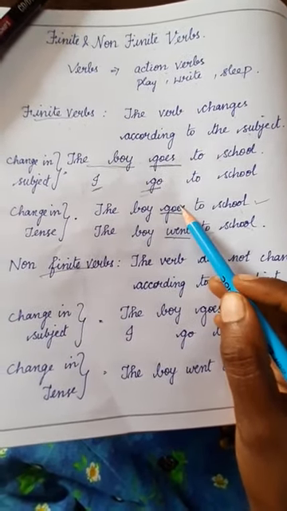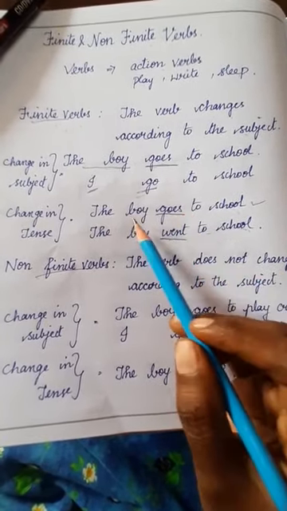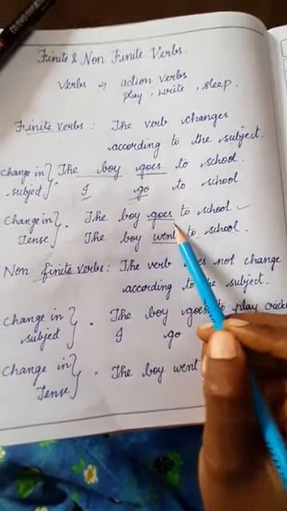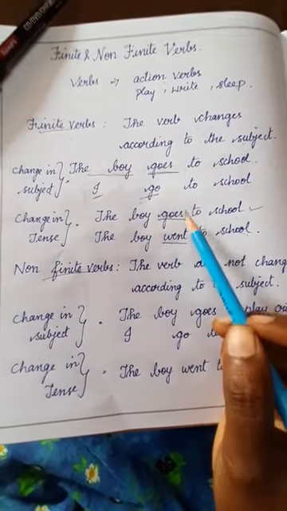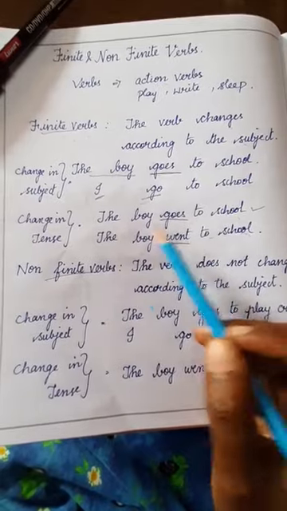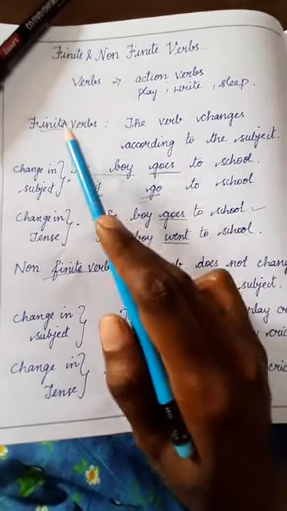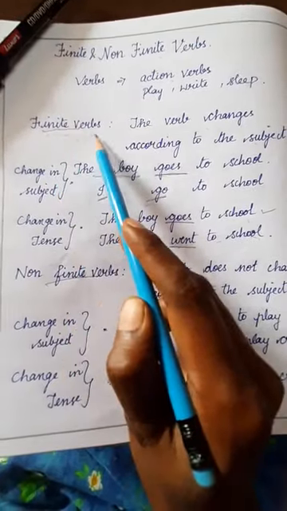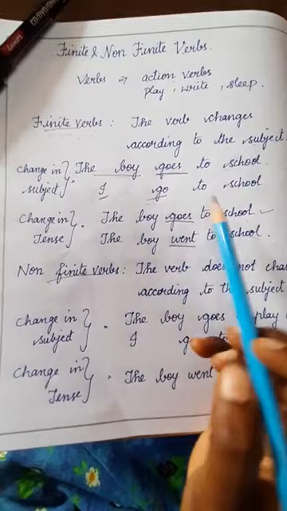This sentence is present tense, this sentence is past tense. So when we change the sentence into past tense, the verb will change. So if the verb changes according to the subject and also the tense, such verbs are called finite verbs. Hope you understood what a finite verb is.